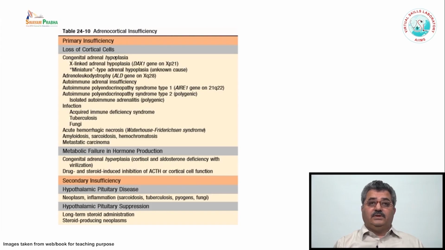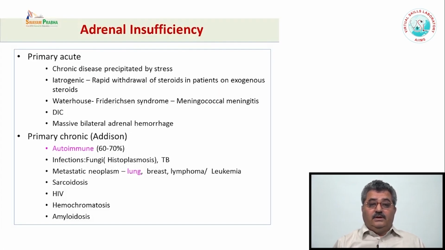A very important cause in older age is metastasis, especially from the lungs, which is usually bilateral. Adrenal insufficiency may be acute or chronic. Sometimes the patients are on exogenous steroids, and when there is a sudden stoppage of the steroids, that leads to acute adrenal insufficiency. For example, in children, when there is meningococcal meningitis, there is hemorrhage in the adrenal, disseminated intravascular coagulation and shock. Many of these patients die.